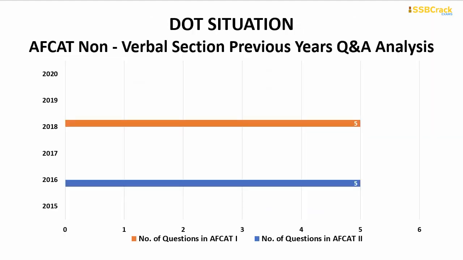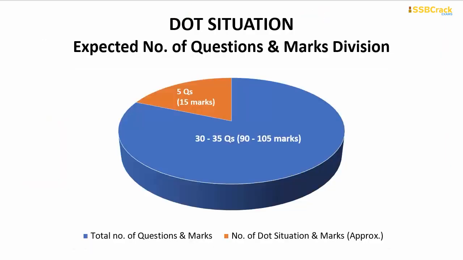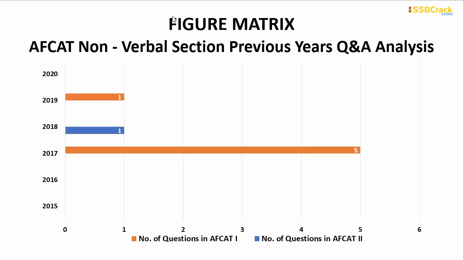Now coming upon to dot situation. So recently we have got questions from this topic only twice, in AFCAT 2 2016 paper and AFCAT 1 2018 paper. But even then there were 5 questions both times. So if there will be questions from this topic in your future exam, then there will most probably be 5 questions, which is a huge number. So you should prepare this topic very well. And in your upcoming AFCAT exam, there is a possibility that you can get 5 questions from this topic, which will comprise of around 15 marks out of your total marks.